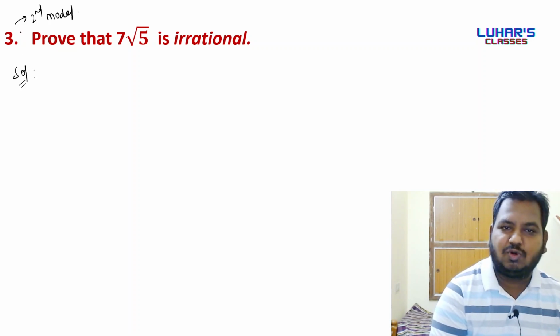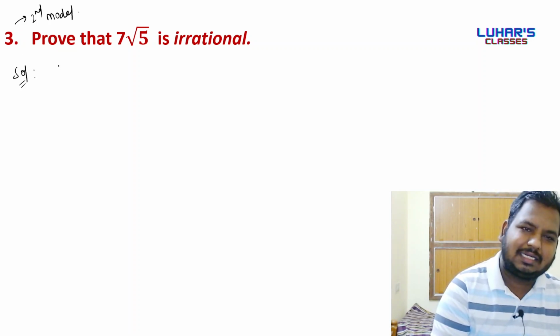So prove that 7 root 5 is irrational. Same thing. Let 7 root 5 be rational.